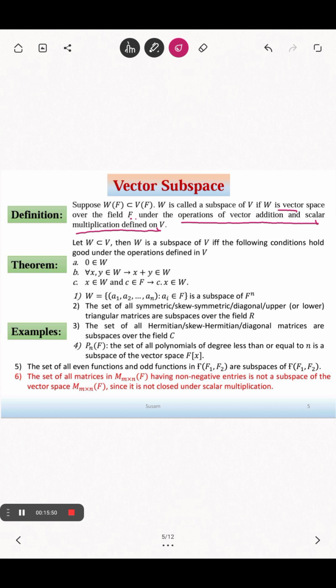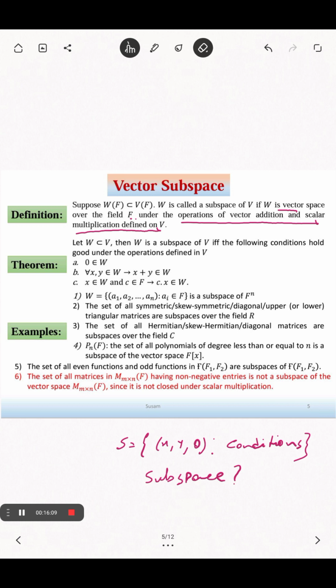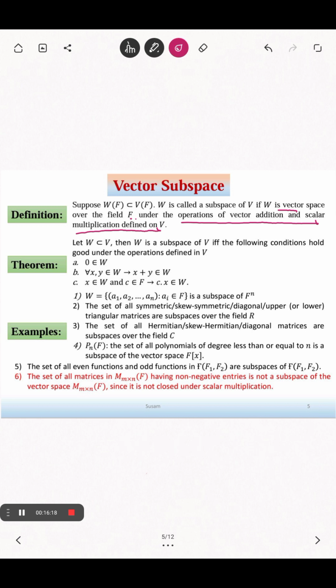But suppose you have been given a set like this under certain conditions, and it is asked whether it is a subspace or not. Can you go through the definition? Going through the definition is very difficult to answer in a short time. So there is a theorem which is very important.